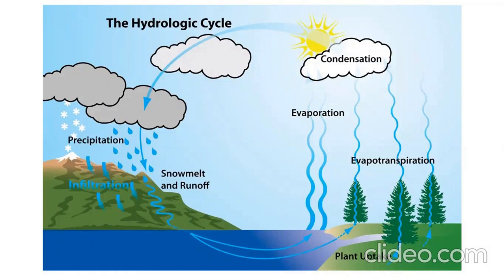And after that precipitation, again it joins the oceans and the seas or the water bodies, and again there occurs the evaporation from the top surfaces of the water bodies and from the leaves of the plants or the crops, and again there is a formation of the clouds, then condensation, and again precipitation. So this is about the hydraulic cycle of the formation of precipitation.